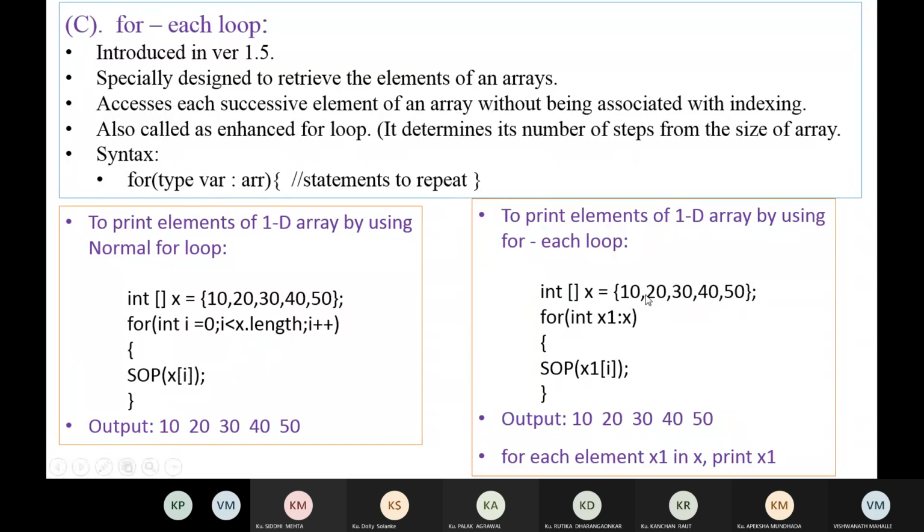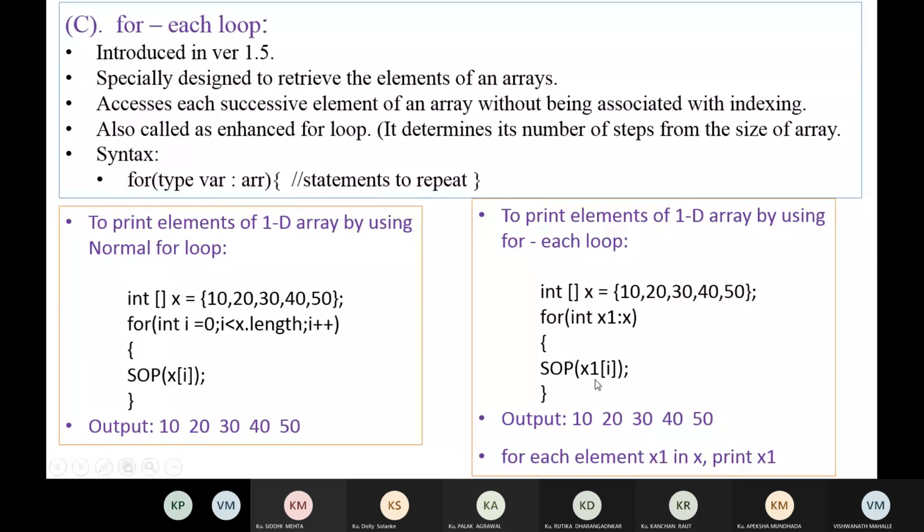Now you observe this. This is the array I have declared, and this is for integer x1 colon x. This is the syntax of the for each loop, and it tells for each x1 in x, print x1. We consider all the elements as x1, and for each x1 in x, print x1. That is the meaning. We can read this as for each x1 in x, print x1.